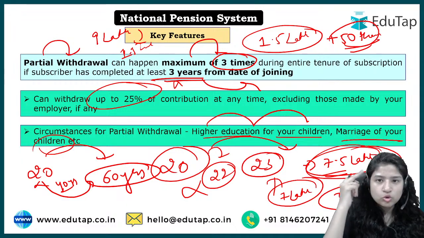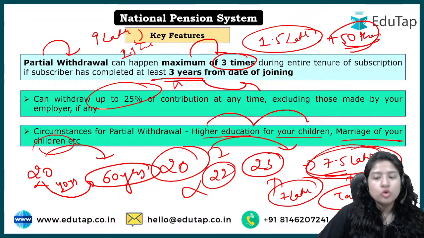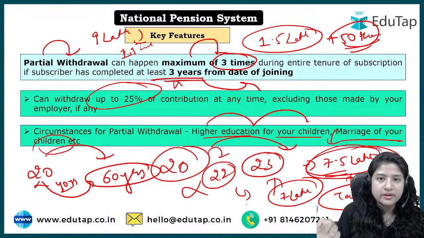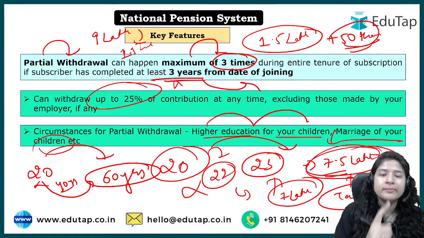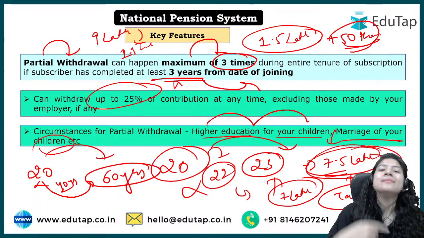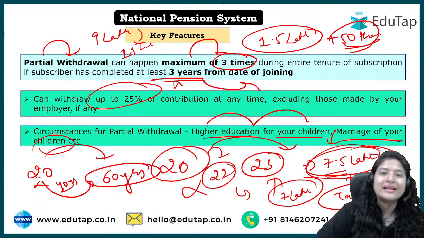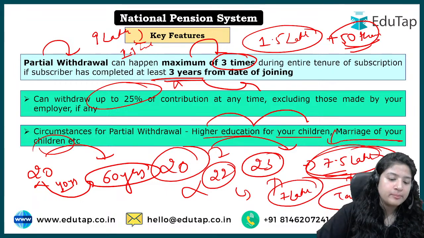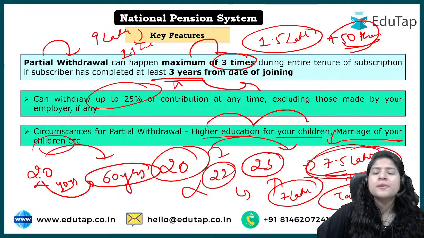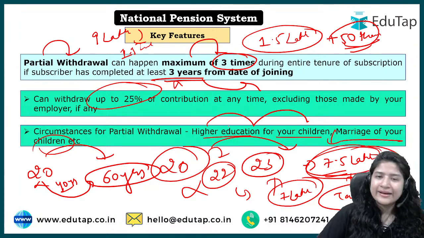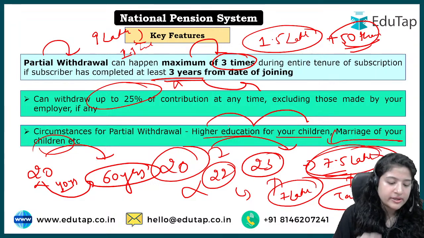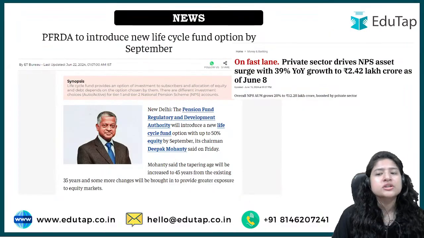Now you can do the calculation yourself: who would have to pay more to the government, a person earning 7.5 lakh or a person earning 7 lakh, right? So this tax benefit, the beneficiaries of the NPS system have, where they can claim an additional 50,000 over and above the 1.5 lakh leverage which the government employs for the citizens of India. This particular line of 50,000 I will add in one more slide, so that you do not get any confusion. Okay, so that was all about it.